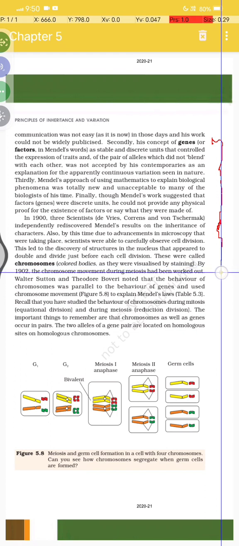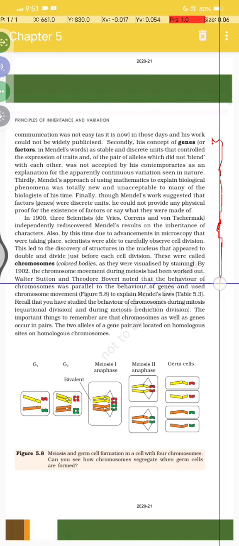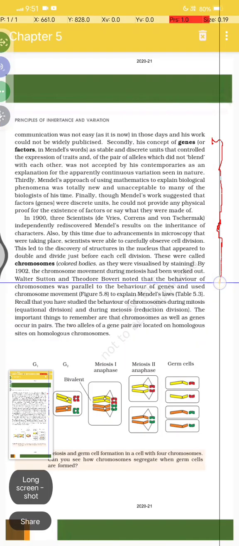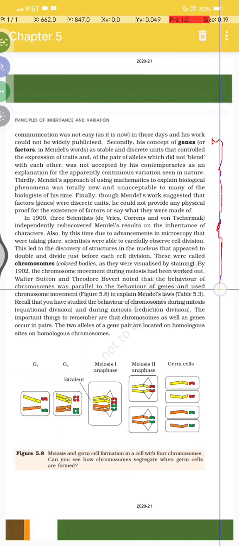In 1902, the chromosomal movement during meiosis had been worked out, and Walter Sutton and Theodore Boveri noted that the behavior of chromosomes was parallel to the behavior of genes, and used the chromosomal movement to explain Mendel's laws.